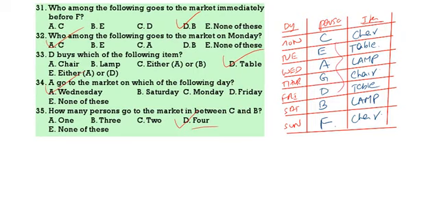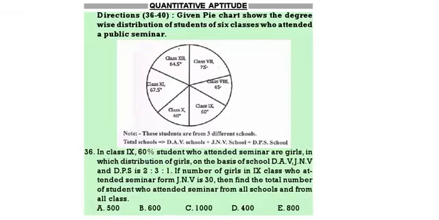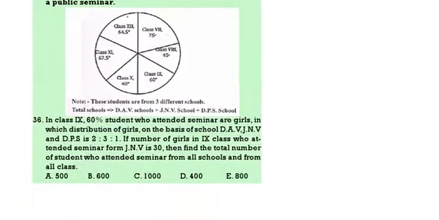Now we will start the quantitative aptitude. Okay, now we will discuss quantitative aptitude. Questions 36 to 40. Given pie chart shows the degree wise distribution of students of 6 classes who attend a public seminar. So if it is given in degrees, you have to take 360 degrees in the denominator. If it is given in percentage, so 100% should be taken. Now see the first question.